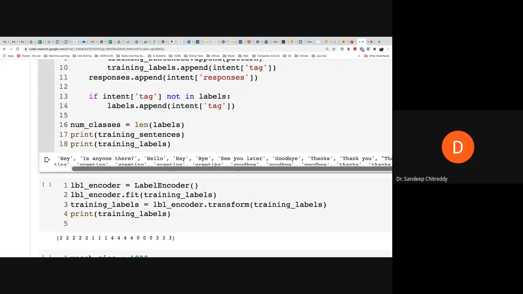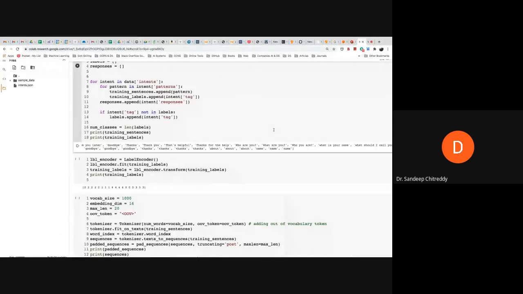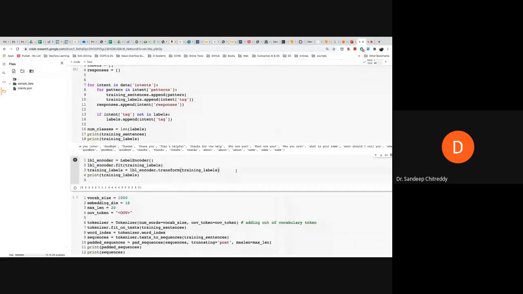Okay, and these two, training sentences, which are the input, and training labels, which are the outputs, we give to the system, and the system has to learn its parameters. And during the testing stage, we will do the testing. That will come back later. Let us complete this training stage. Now we got the individual training sentences and their associated labels. Here comes the actual NLP, or natural language processing, which is going on.